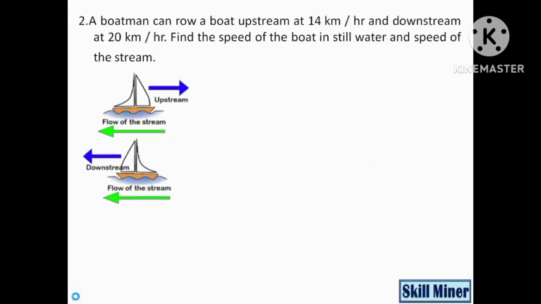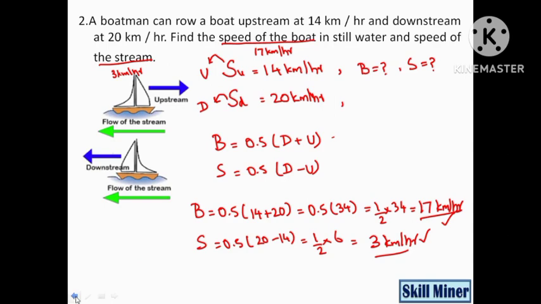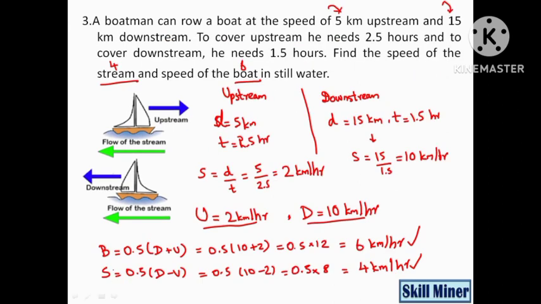In the previous problem, the upstream and downstream speeds were given directly, in kilometer per hour. But in this problem, the upstream speed and downstream speed are not given directly. They are given in terms of distance and time taken. So after getting the u and d values, directly substitute them in the formula, and we will get the speed of boat and speed of stream.